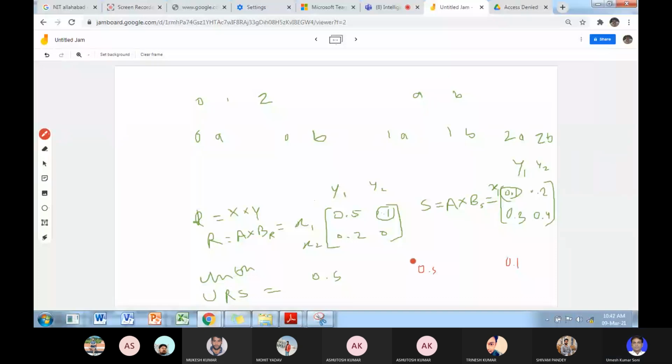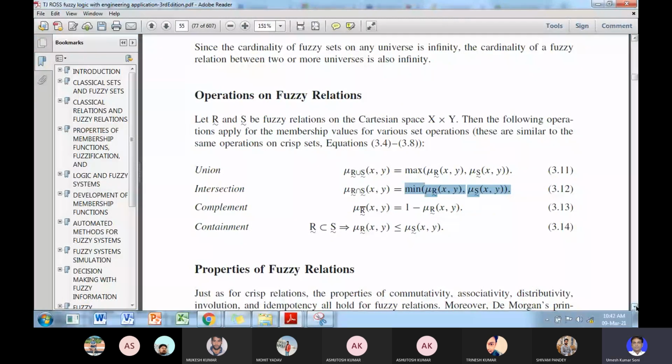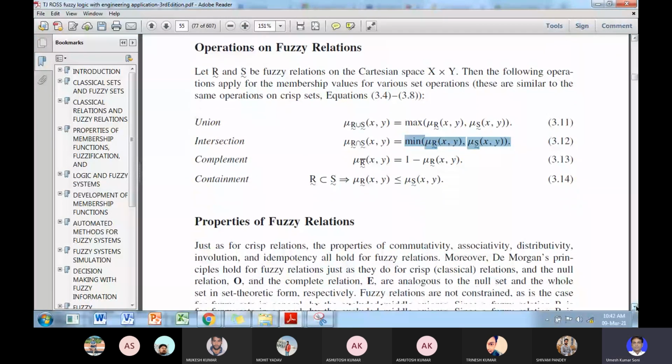Then the maximum gives the union, 0.5, and the minimum gives the intersection, 0.1. Similarly for x1 and y2, taking 0.1 and 0.2, the union is the maximum of this, and the intersection is the minimum of this. Okay.